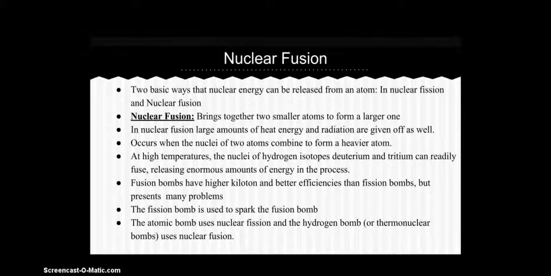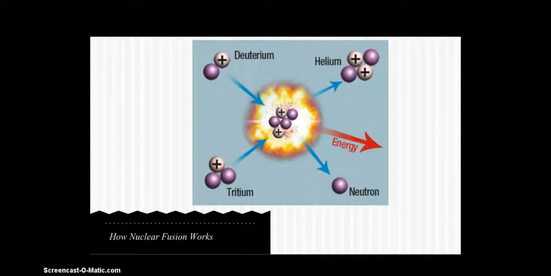The atomic bomb uses nuclear fission, and the hydrogen bomb, also known as fusion bombs or thermonuclear bombs, uses nuclear fusion. And this is a diagram of nuclear fusion. As you can see, the deuterium collides with a tritium, and releases helium and a neutron, because there's one extra right here, and it releases energy.